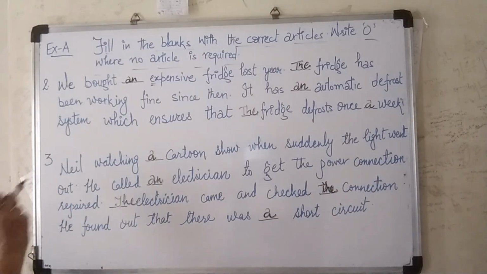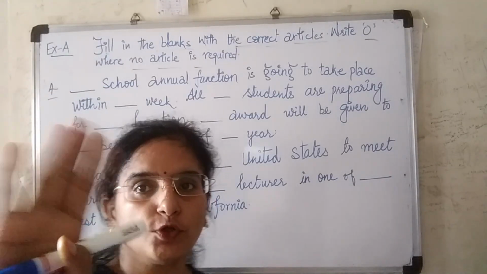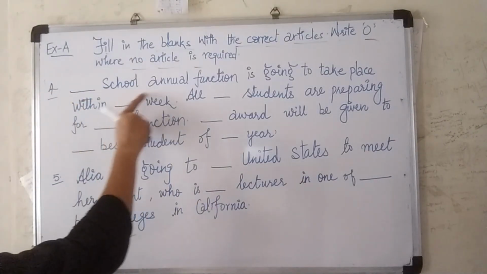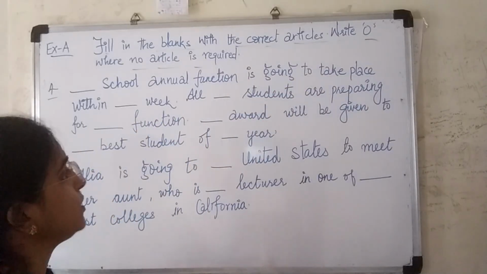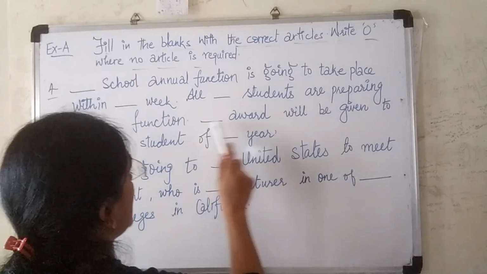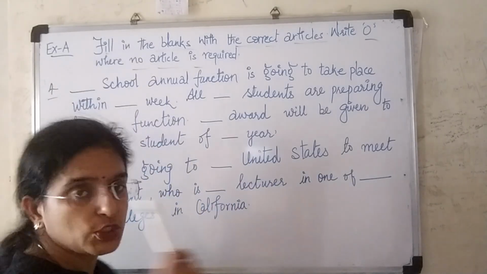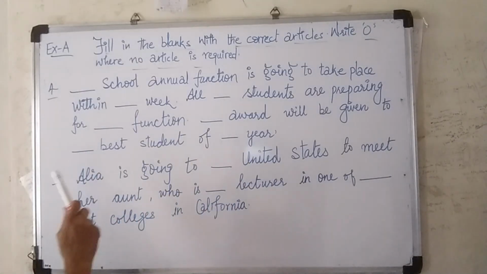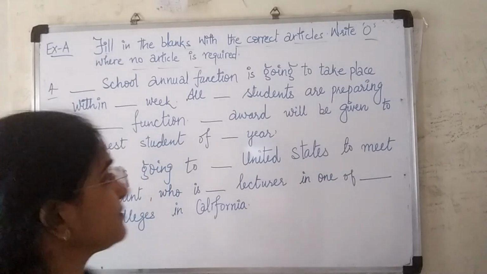of question 3. Okay, let's move on to number 4. The fourth question is: dash school annual function is going to take place within dash week. All dash students are preparing for dash function. Dash award will be given to dash best student of dash year. So you have to choose the correct article and then fill in the blank.